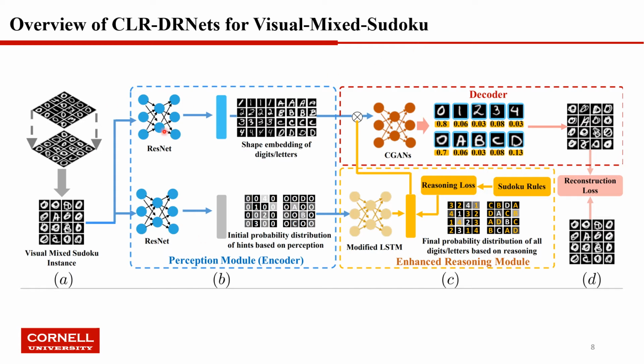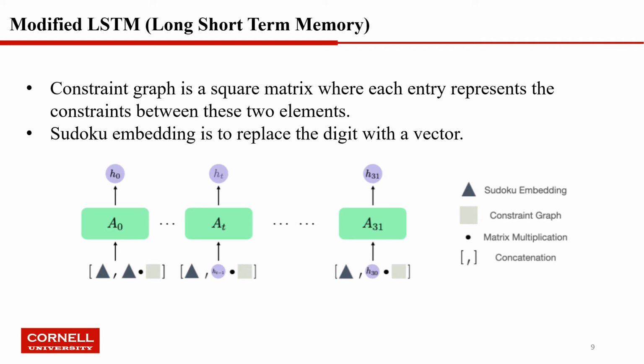For the perception part, the ResNet splits into two branches, one branch for the digits, another for the letters. For the decoder, we also need two conditional GANs, one to generate the image of digits, another to generate the image of letters. For the enhanced reasoning part, the modified LSTM is not changed, but we need to pass it twice. Now we are going to introduce the modified LSTM, long short-term memory.